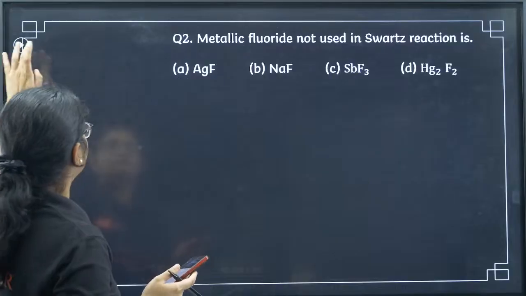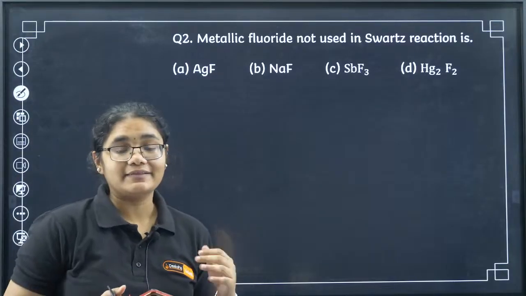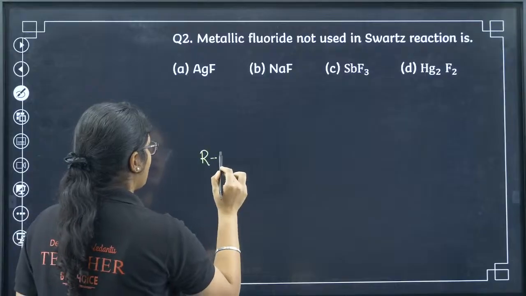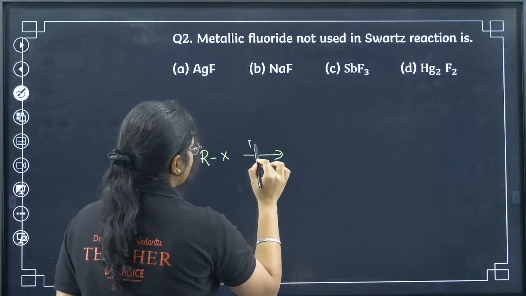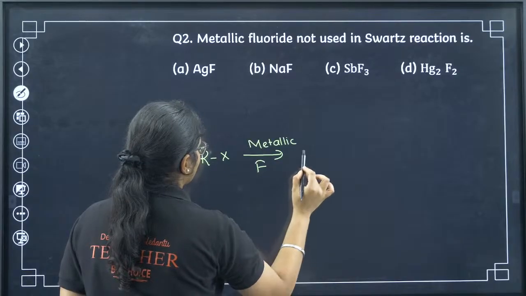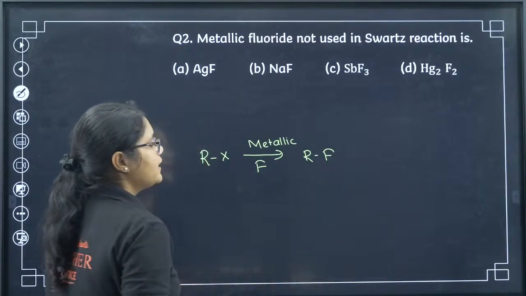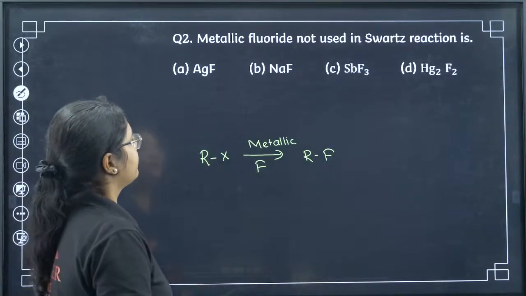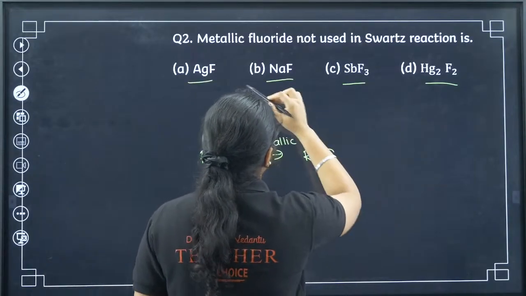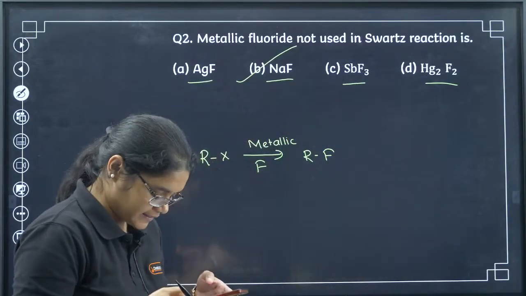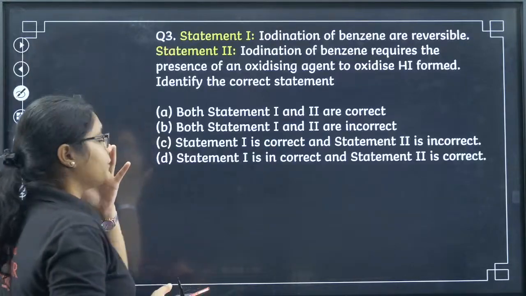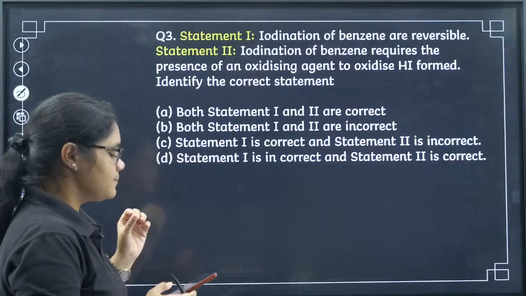Let's move to question number 2. Which metallic fluoride cannot be used in the Swarts reaction? In the Swarts reaction, all of you remember, RX plus a metallic fluoride gives RF. So which one will not act? AgF, NaF, SbF3 and Hg2F2. Yes, it is NaF, absolutely correct, Mood and Neon.